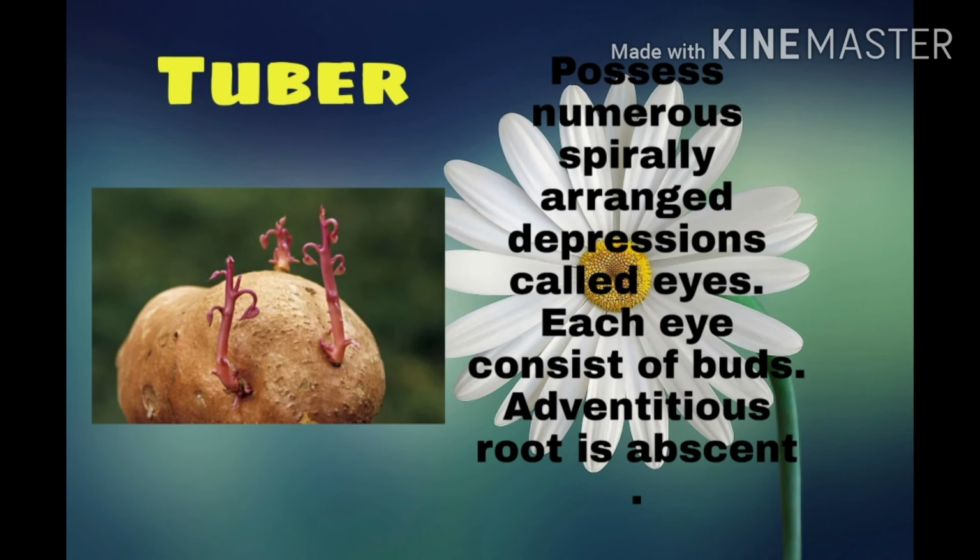Here adventitious roots are absent. An example for tuber is potato. Even a small piece of potato with this eye containing a bud can produce a new plant. So that is about tuber. The next stem modification,